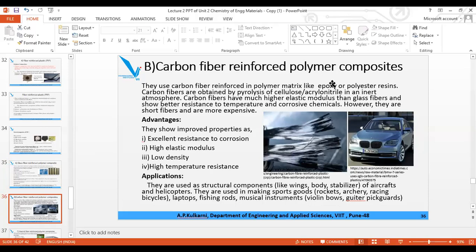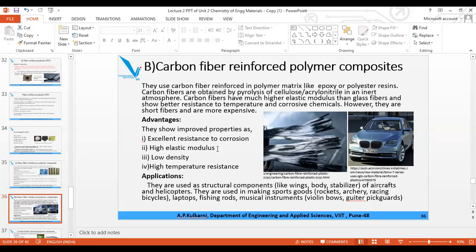So carbon fiber, you have to mix with the epoxy resin, and you can see that in the automobile part it is used. The strength is very high. Excellent resistance to corrosion, common property, high elastic modulus. I told you that it is new.